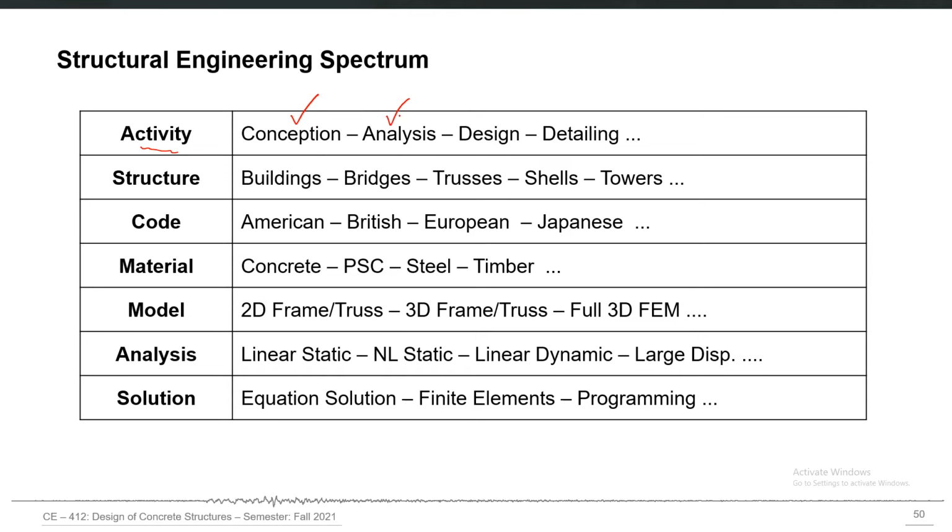Then analysis, structural design, and then finally structural detailing. And there are some other activities also involved in the same domain. If we look at the structures which we deal with, they can be buildings, bridges, trusses, shell structures, towers, and also some other kinds of structures, for example, highway structures, hydraulic structures, and some other structures.